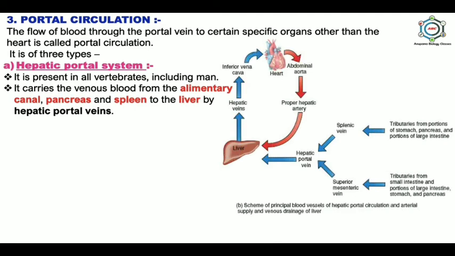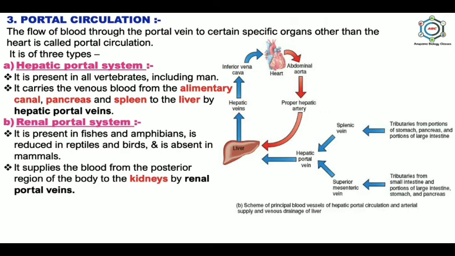See the picture, this is the complete cycle of the hepatic portal system. It brings the digestion products such as glucose and amino acids from the alimentary canal to the liver, and the liver retains the excess sugar and converts it into glycogen for storage. The conversion of sugar into glycogen is known as glycogenesis, and when the sugar level of the blood falls, the glycogen converts into glucose. This conversion of glycogen to glucose is known as glycogenolysis, which is carried to the blood by hepatic veins.